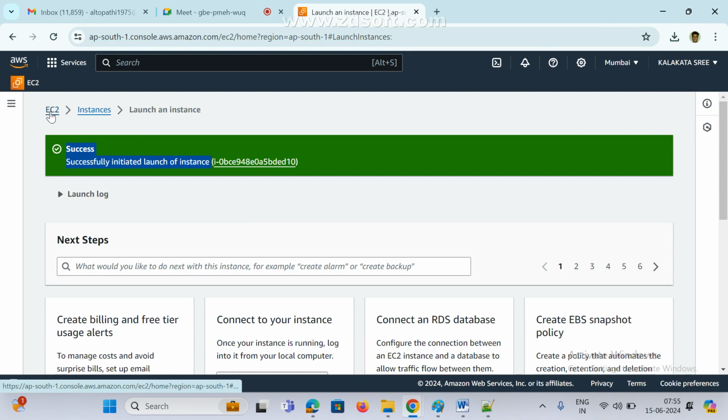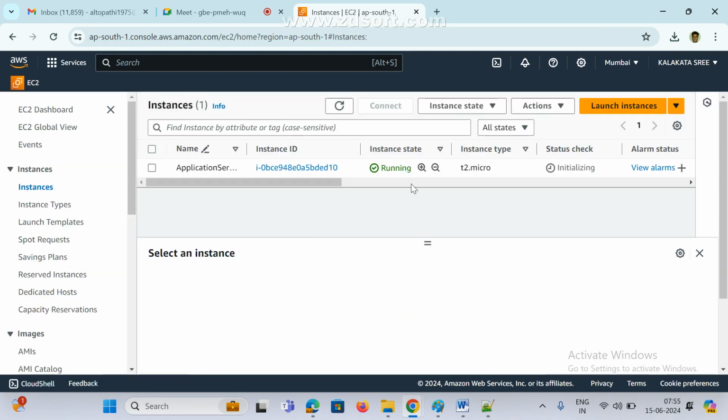Now click on instances, or click on EC2 and then instances. Now see here, it is running. Instance state is running and instance type T2 micro, which I selected. This is the instance ID, dynamically created, and whichever name I gave is coming here. This is the status. Now see here, initializing. The Linux server is being created, and the Linux instance operating system is getting ready.